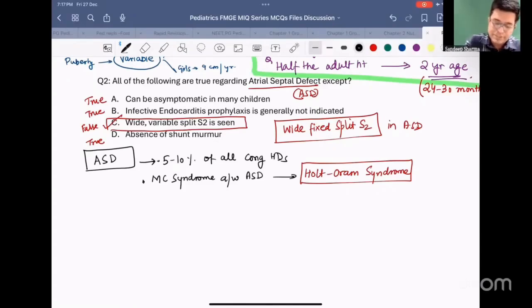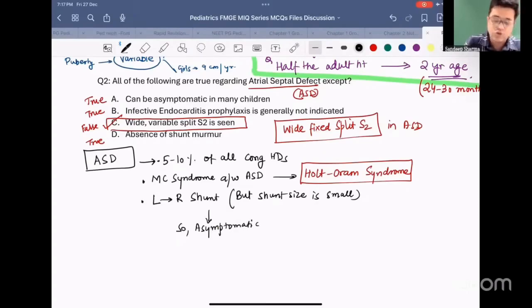Third point about ASD: there is a left to right shunt. It is characterized by a left to right shunt lesion, but the shunt size is small. And so these patients are found to be mostly asymptomatic. So which congenital heart disease is often asymptomatic and comes to attention incidentally? The answer will be ASD. Rarely, some patients can have CCF, if there is a very large ASD.